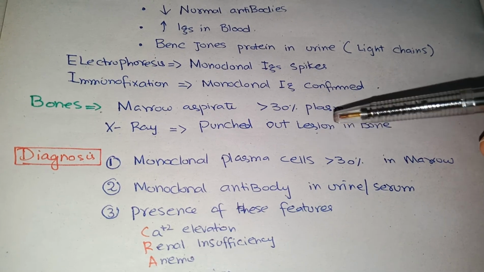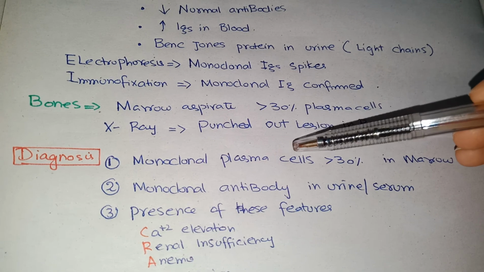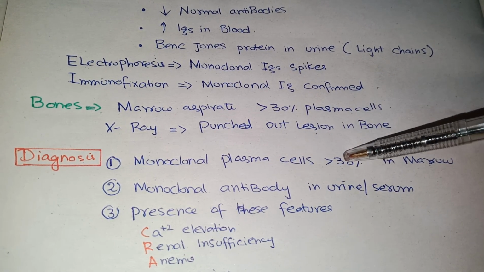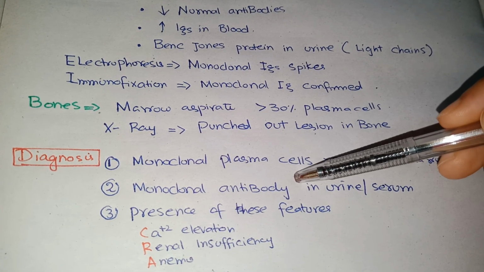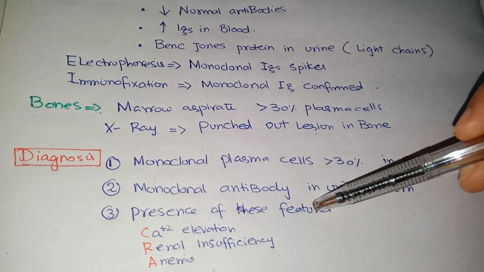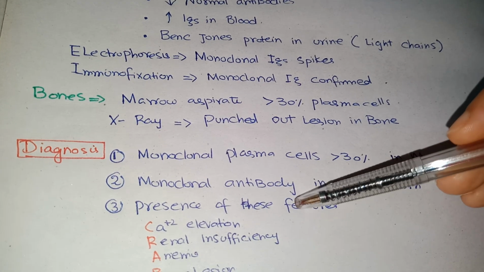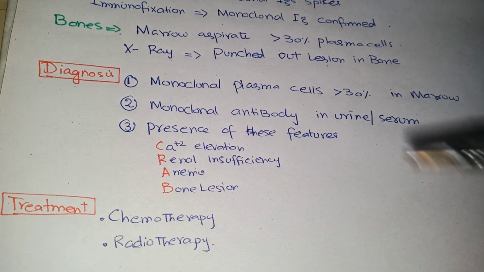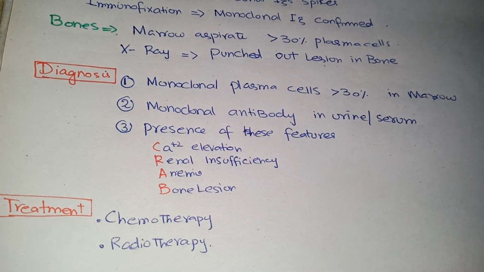We diagnose through three criteria. First, monoclonal plasma cells should be more than 30% in the bone marrow, and monoclonal antibody should be present in the urine and serum. And third, the criteria which include CRAB: calcium elevation, R for renal insufficiency, A for anemia, B for bone lesion, and we can treat the patient through chemotherapy and radiotherapy.